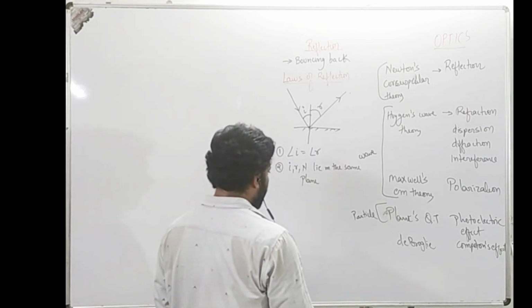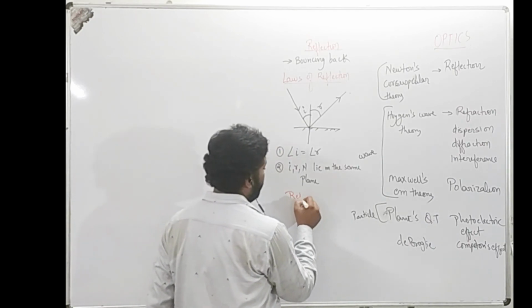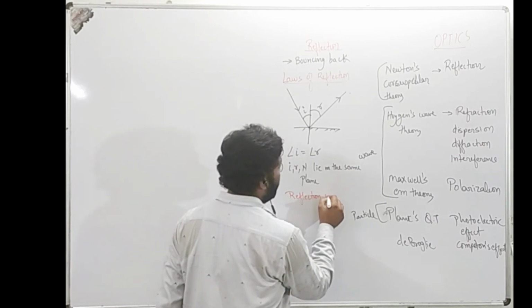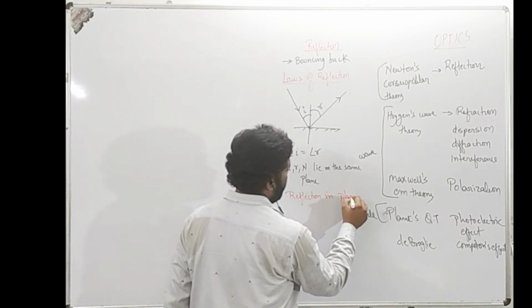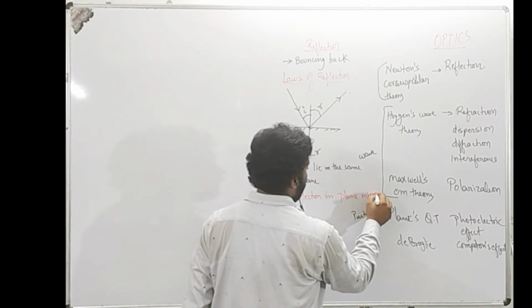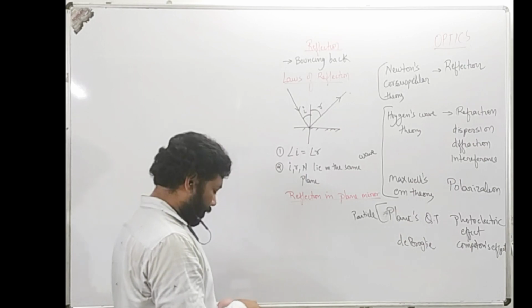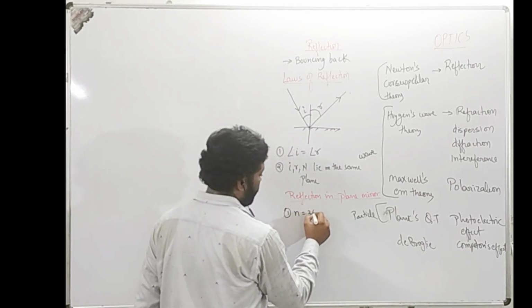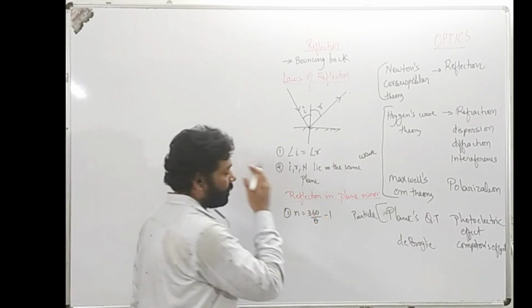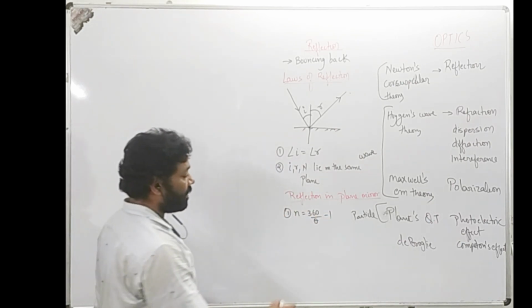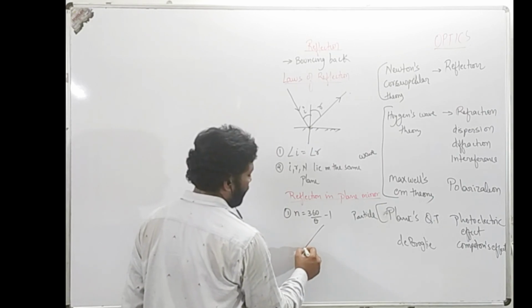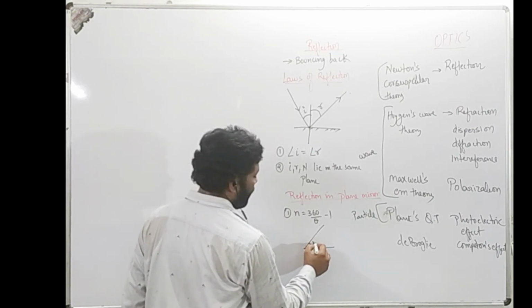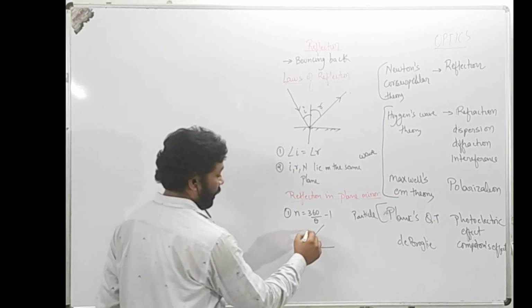Then let us see more details about the reflection in plane mirror. In case of the plane mirror, the first point that we have is the number of images formed. Number of images formed when two mirrors are inclined at some angle theta. Let's say I have mirror 1 and mirror 2, making an angle of 30 degrees with each other.